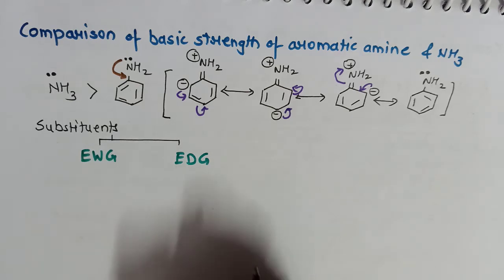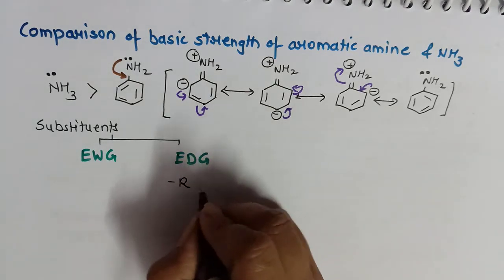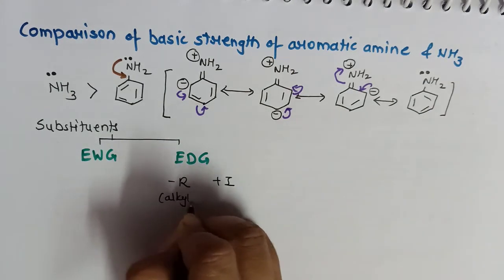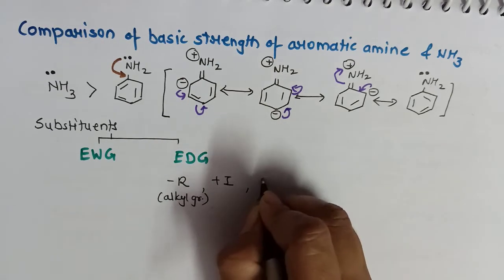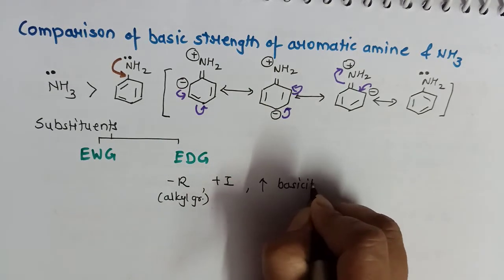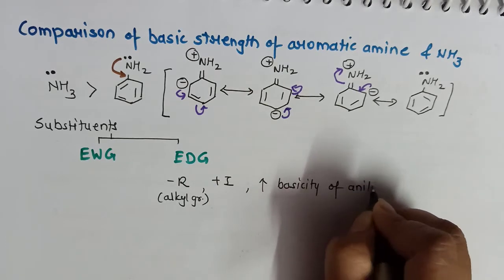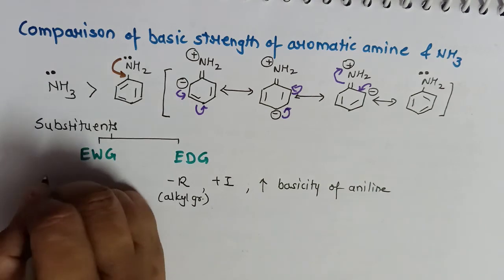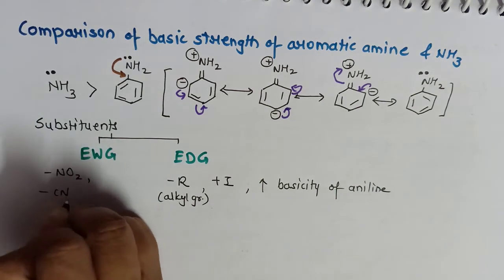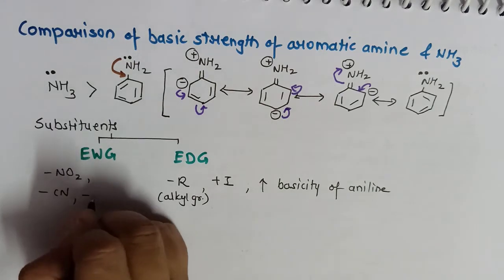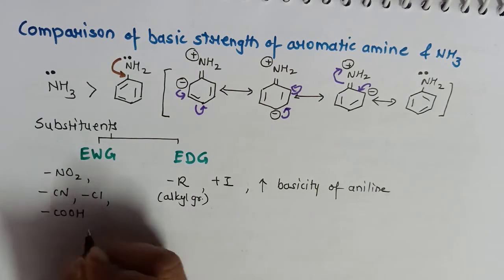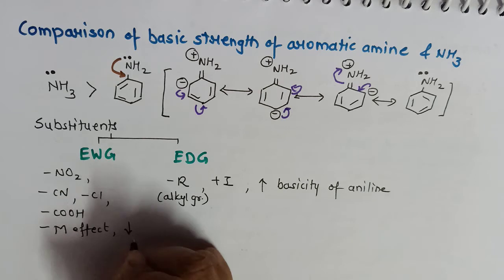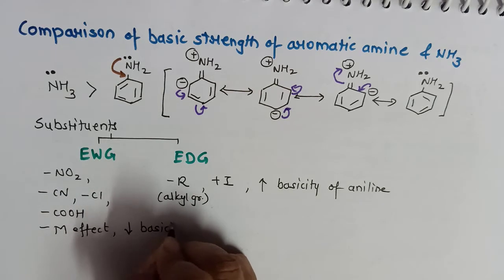If electron donating groups are present, like any alkyl group, since it will show plus I or plus M effect, then it will increase the basicity of aniline. But on the other hand, if electron withdrawing groups are present, like NO2, CN, halogens, carboxylic acid, etc., they show minus M effect or minus I effect and they decrease the basicity of aniline.